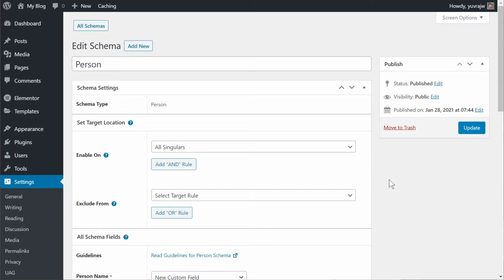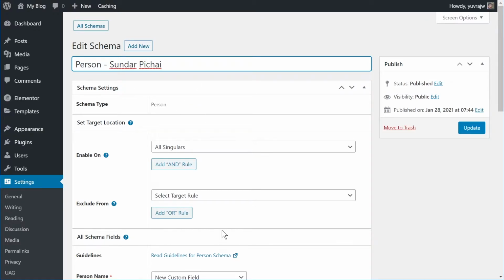We have a bunch of options to configure here. First of all, we can change the name of the schema. Now, in talking about the person schema, the ideal way to work with Schema Pro would be that you create one schema type for individual people that you want to mention in the schema of your post, and then just add the particular schema type to that particular blog post. If you didn't follow that, it will become clear in a second when we talk about the fields. Right now, just let me change the name of the schema to something like this. And now when I look at the schema in the schemas page, I'll instantly be able to identify that this schema is related to Sundar Pichai.